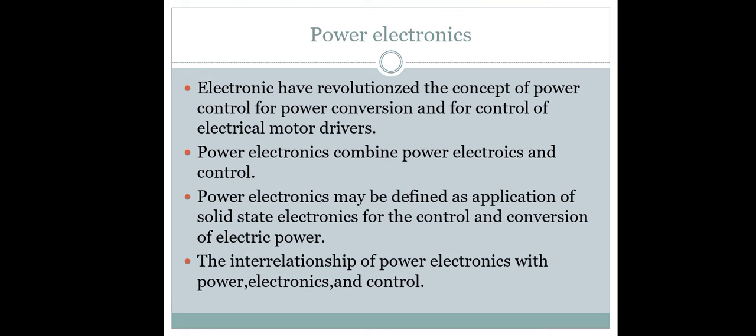This is the definition of power electronics. Application of solid state electronics for the control and conversion of electric power. Then the interrelationship of power electronics with power and electronics and controls.